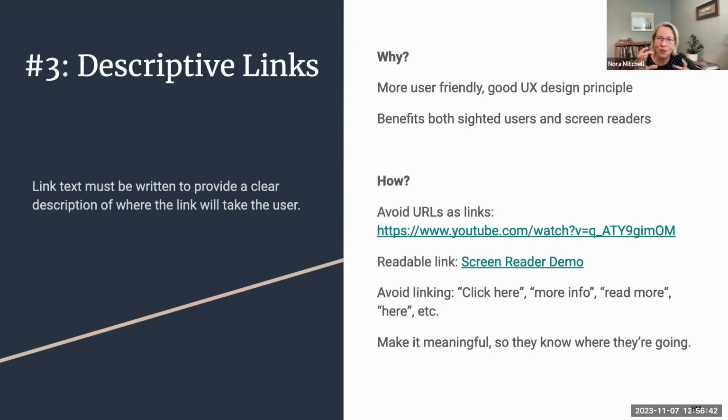So it's like you want to guide them as much as possible and not just assume that they know that they need to click on that. So sometimes I'll add in words. If I'm talking about a screen reader demo, I'll say something like, "In order to get a first-hand view of what it's like, check out this screen reader demo," and then it's linked. So you've got some verbs prompting them on what to do on that next thing.